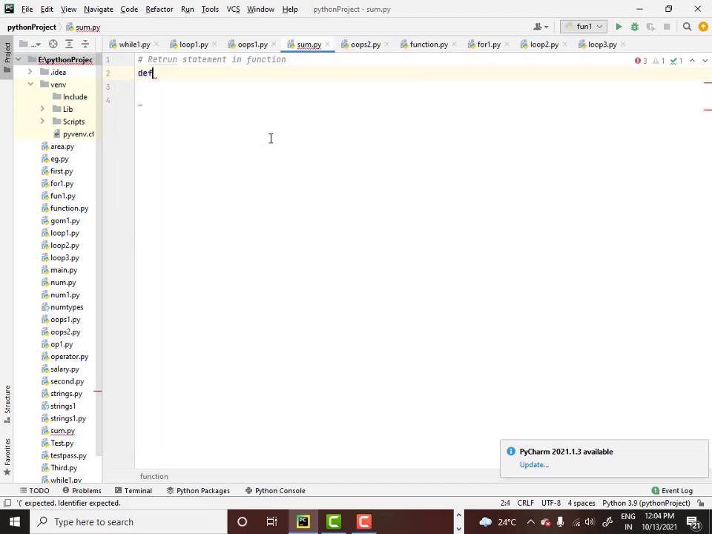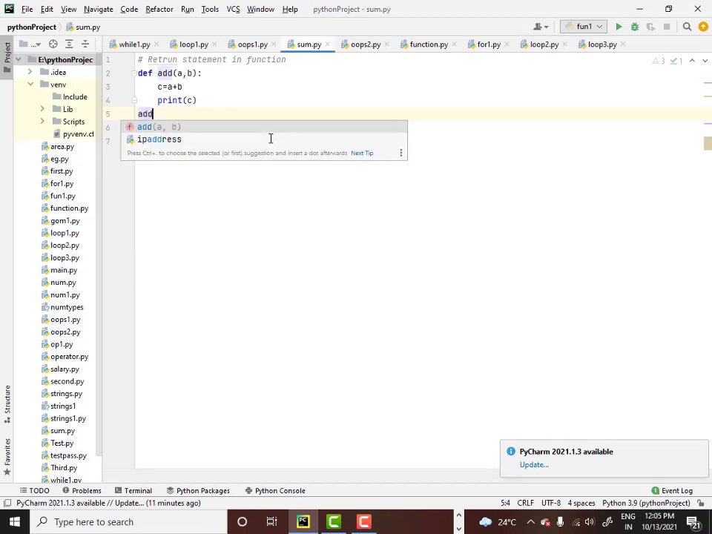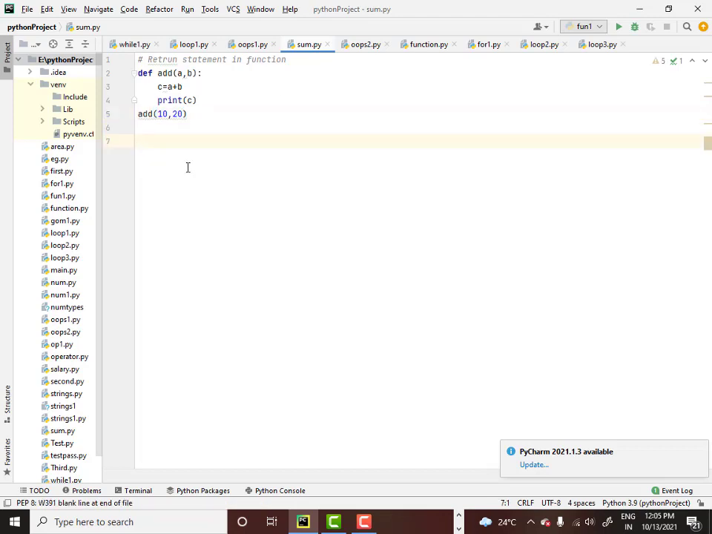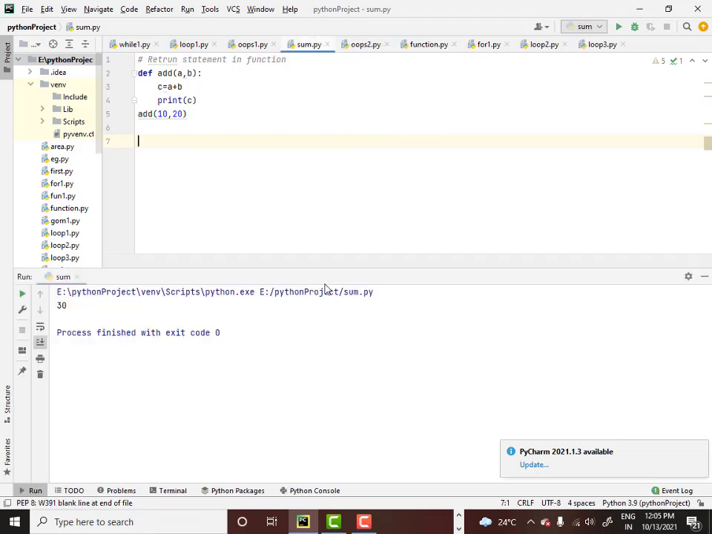So we said define add, and we gave two parameters a and b. We added a plus b and printed the value of c, and we called the function by supplying the arguments. That is how we wrote a simple function in Python to add two numbers. We'll execute this code. Fine, we are getting the output as 30.